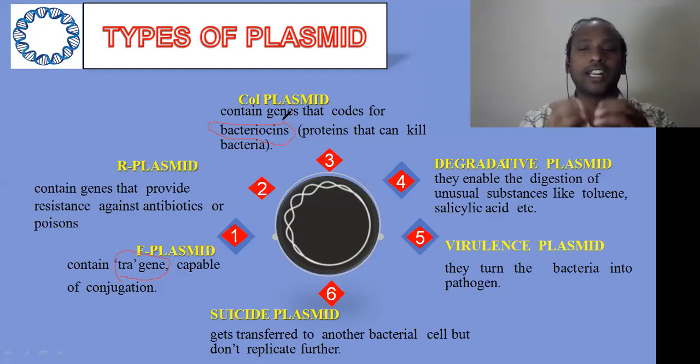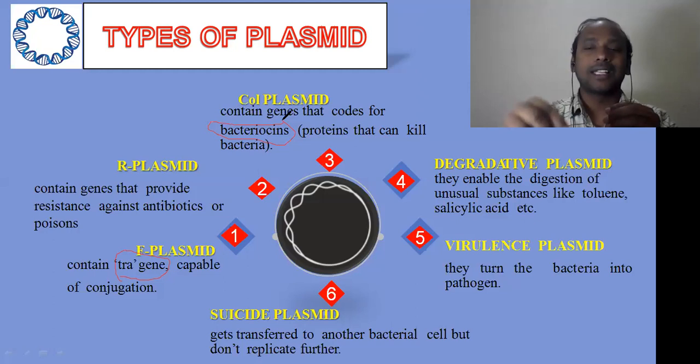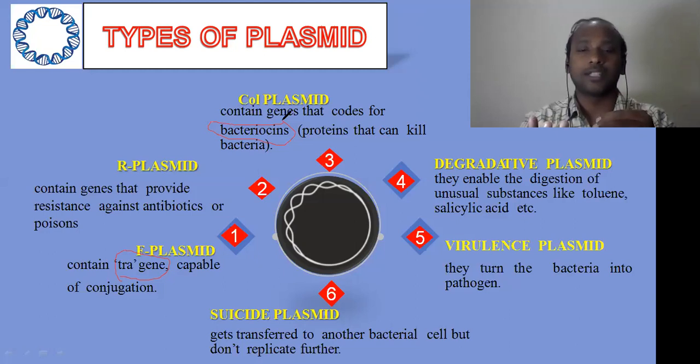In hydrocarbon polluted areas, the bacteria require a carbon source, majorly toluene and salicylic acid. So especially in that particular place, the genes will be present in this particular plasmid. We call them degradative plasmids. And the fifth one is the virulence plasmid, because it carries genes that convert the bacteria into pathogenic bacteria, right? So because of the virulence genes, it can convert a non-virulent bacteria into a virulent bacteria.